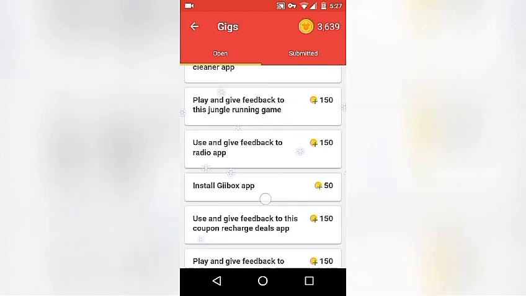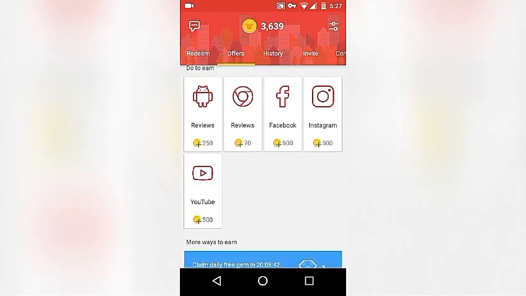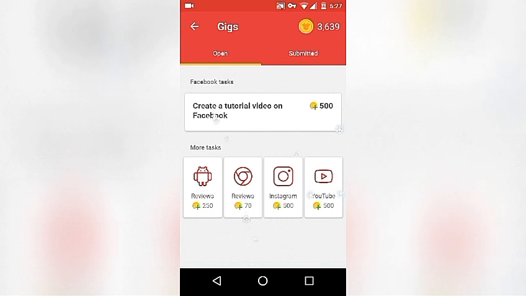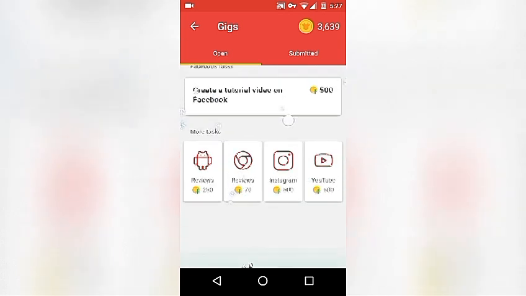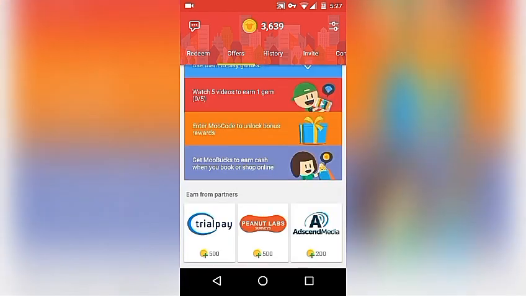You can also get coin by making video tutorials on YouTube, Instagram, and Facebook. Sometimes you can get coin by liking Facebook pages or things like that, and that's pretty cool. And you can get coin from partners. If you complete offers from partners, you can get coin also.